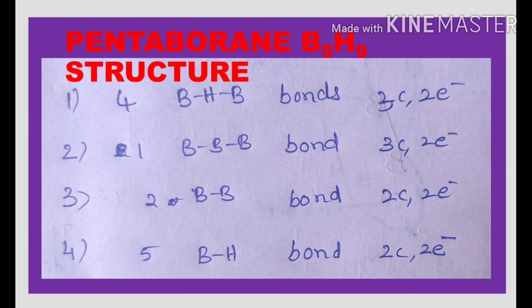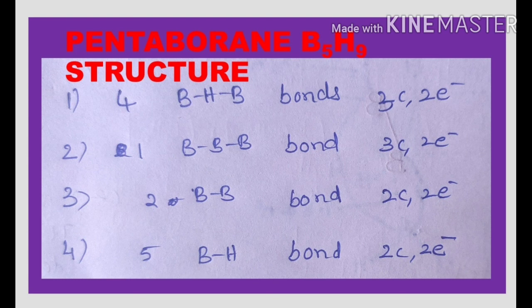Now we discuss about the different types of bonds that are present in the pentaborane 9. Pentaborane 9 contains four types of bonds in it. Here, first one of them are BHB bonds. The number of the BHB bonds present in the pentaborane is 4.